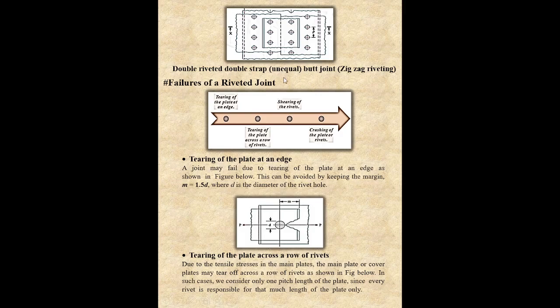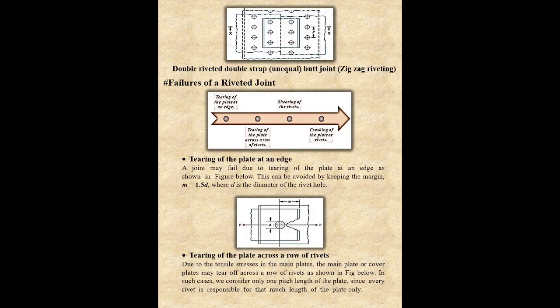Now this is the topic which I want to explain here: failure of riveted joints. Mainly four types of failures of riveted joints are there: tearing of the plate at an edge, tearing of the plate across a row of rivets, shearing of rivets, and crushing of the plate or rivets. First is tearing of the plate at an edge.